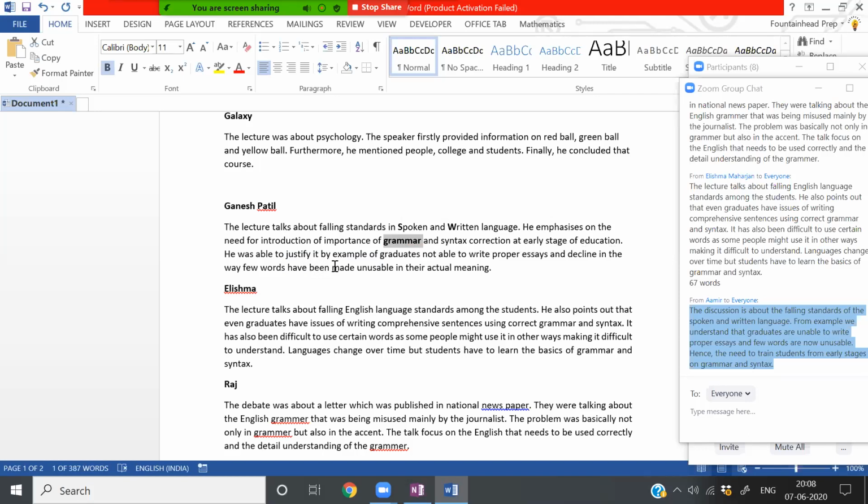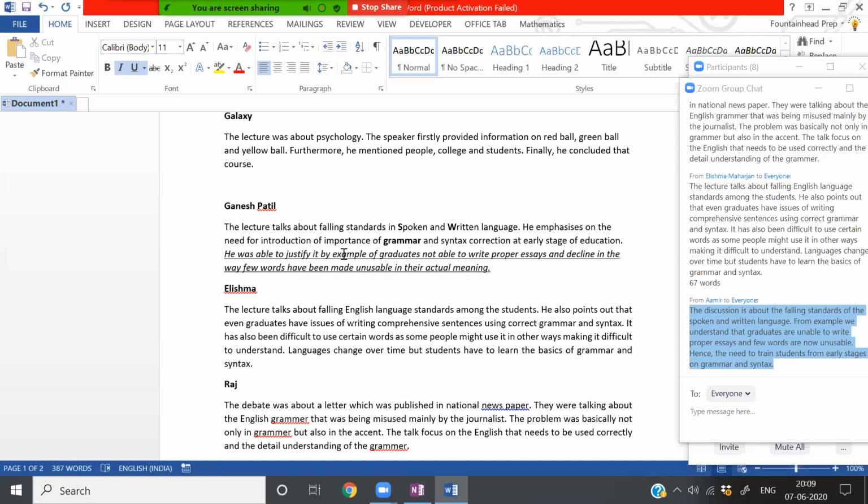Was able to justify it by example of graduates not able to write proper essays and decline in the way few words have been made unusable in their actual meaning." Okay, your sentences are clean and the first two sentences are good. But the last sentence, I'm not very sure you were able to communicate what you exactly wanted to say. So just look at this portion.